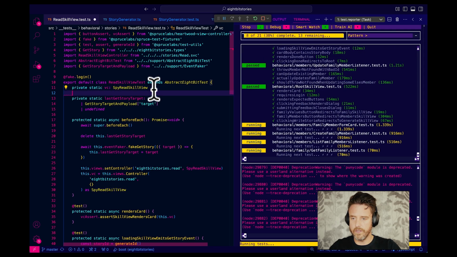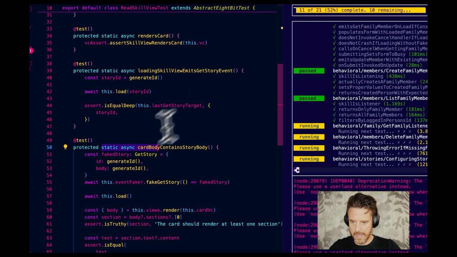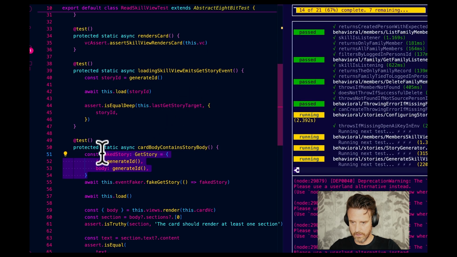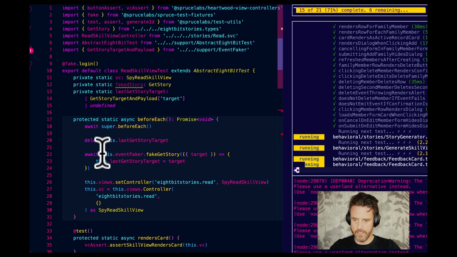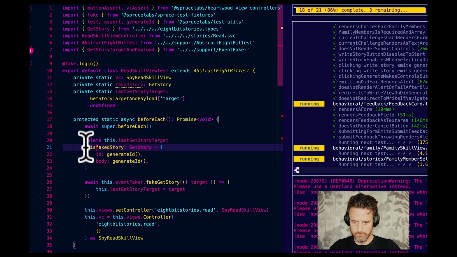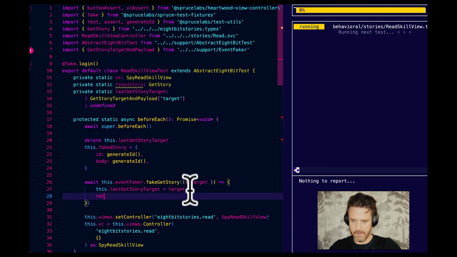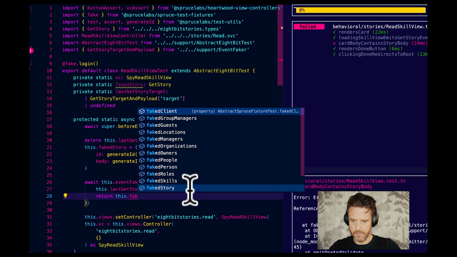Here, faked story, private static, command control minus to get back. I'm gonna go cut that. I'm gonna jump to before each, and then I'm gonna reset this each test. This dot. We remove the type's above. Perfect, right? So we can go return this dot faked story.